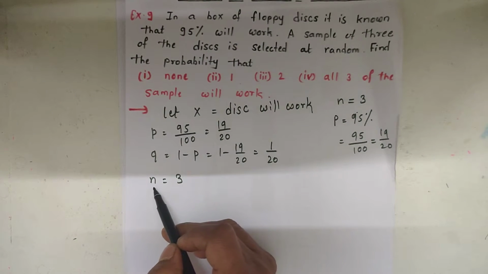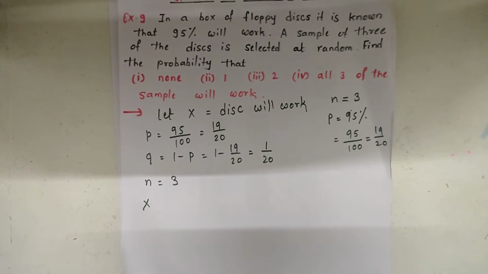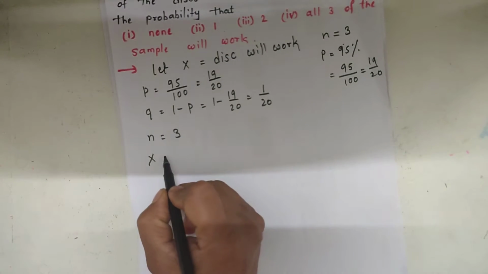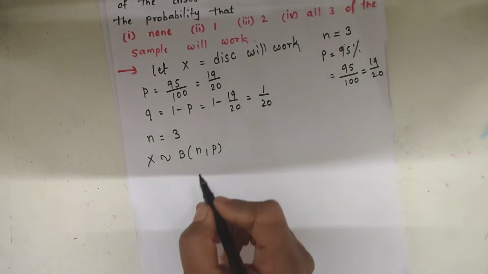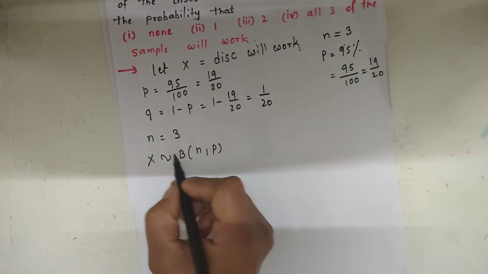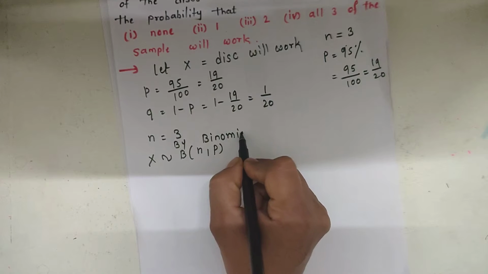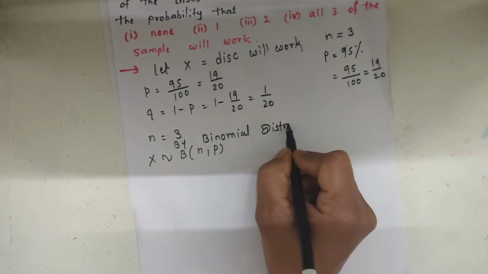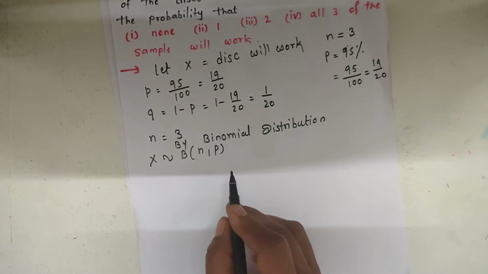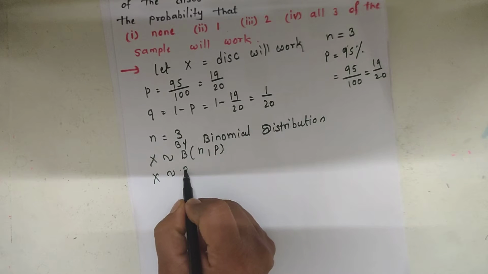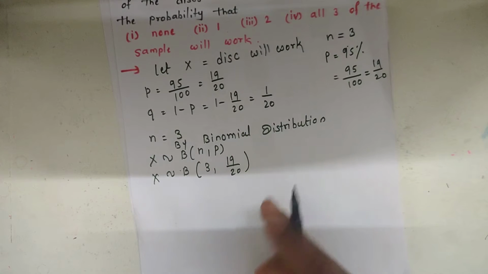Now from the values of n, p and q, using the binomial distribution, we get x follows binomial distribution with parameters n and p. So x follows binomial distribution with n is equal to 3 and p is 19 by 20.